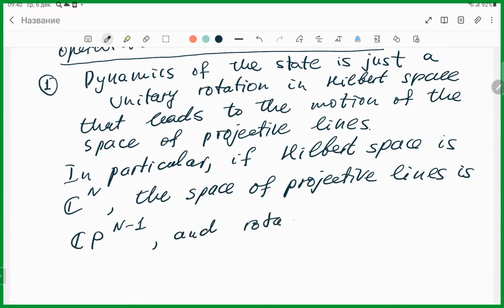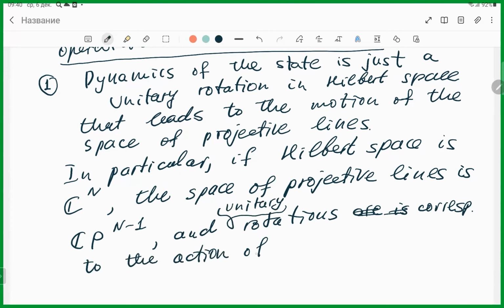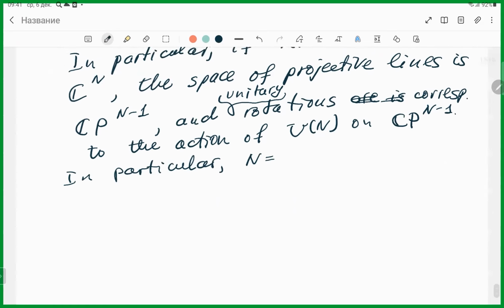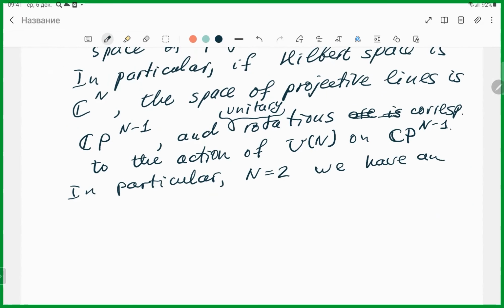And rotations correspond to the unitary action of U(n) on CP^(n-1). In particular, for n equals 2, we have an action of U(2) on CP^1.